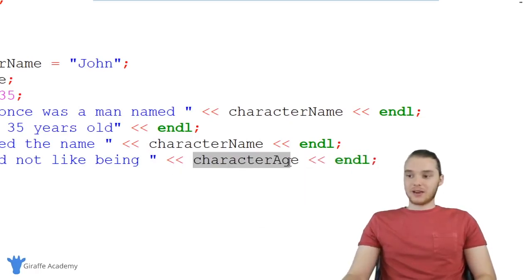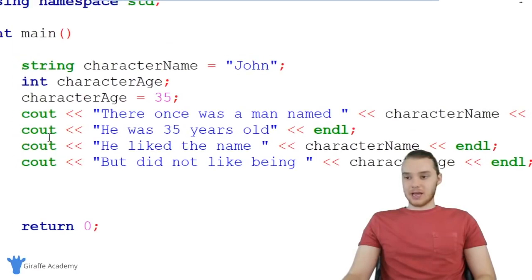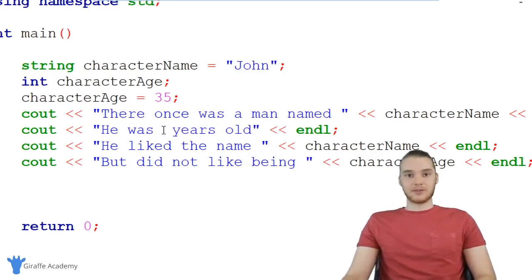And so the value inside of the character age variable is going to get placed right in there. And we have one more place where we have the character's age. So over here, I'm going to get rid of this. And now this is going to be special. So you'll see over here, we want to insert the value inside of the character age variable right in between all of this text. So I want to put it right here.